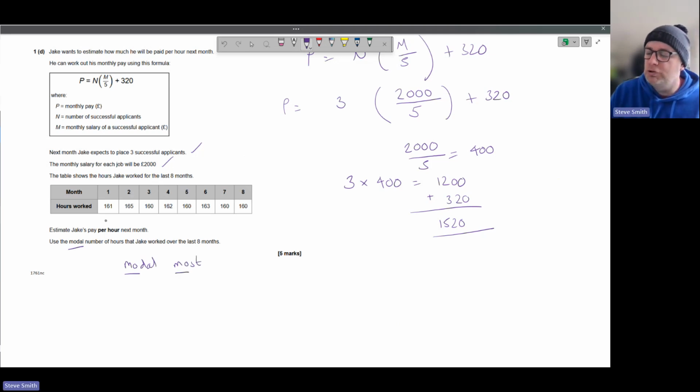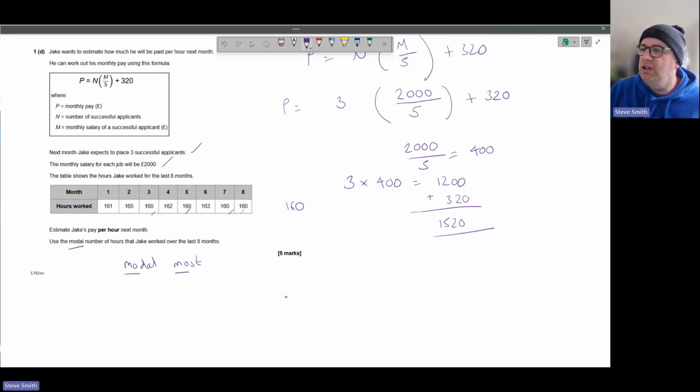Most common number here. We've got 1, 2, 3. We've got 160 hours is the most common. That's per month. So next month, Jake expects the monthly salary is that. The table shows hours worked for the last 8 months.